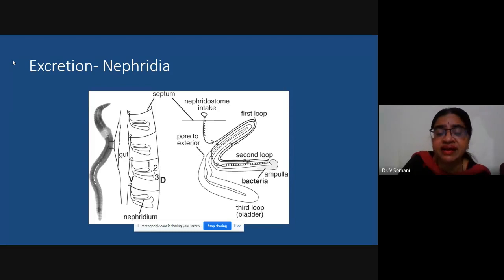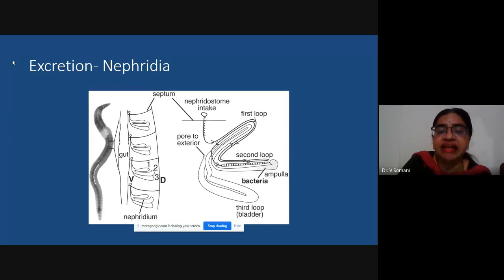The bladder ends in a small opening called the pore. The pore will open to the exterior of the body, and whatever nitrogenous waste products there are will be excreted out through this pore. So what you have to remember, what is the structure which is present for excretion?